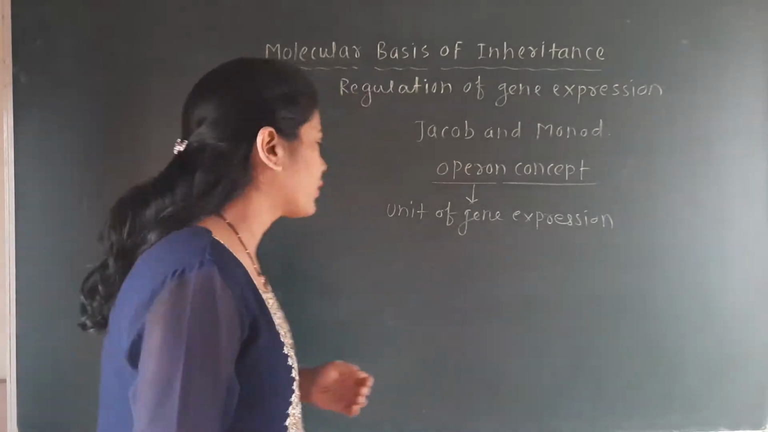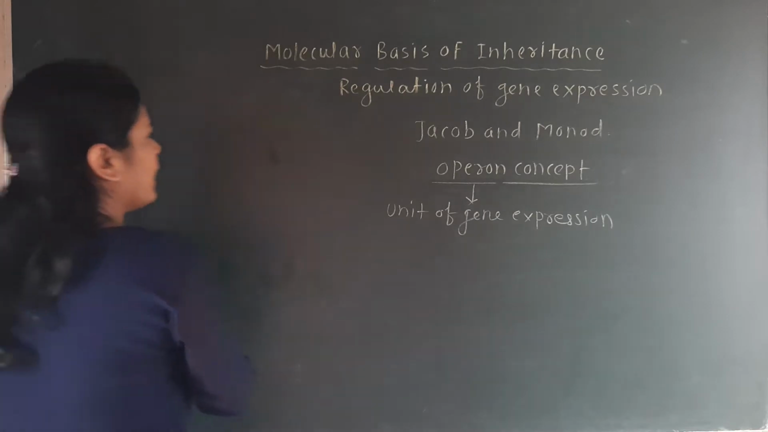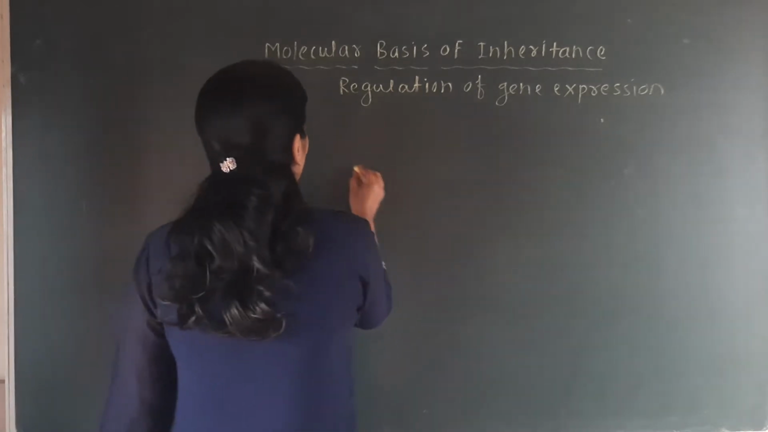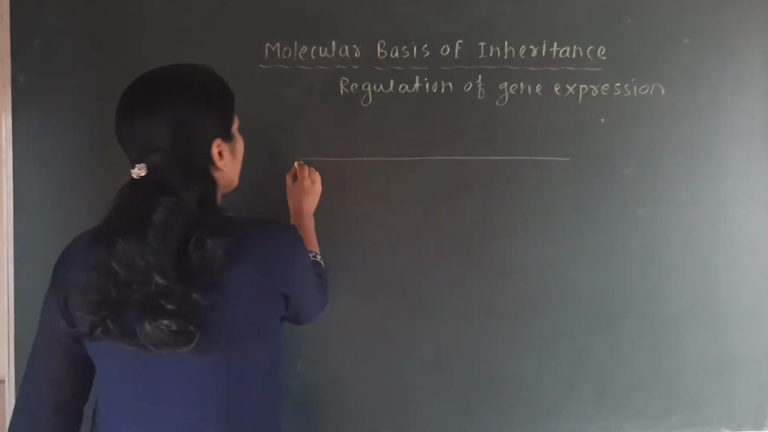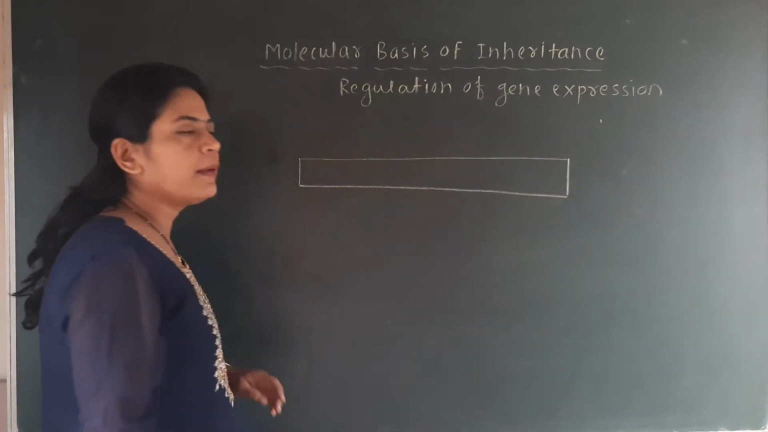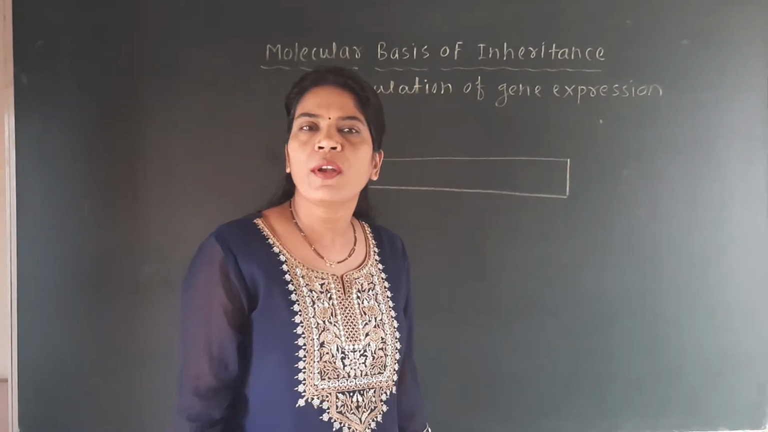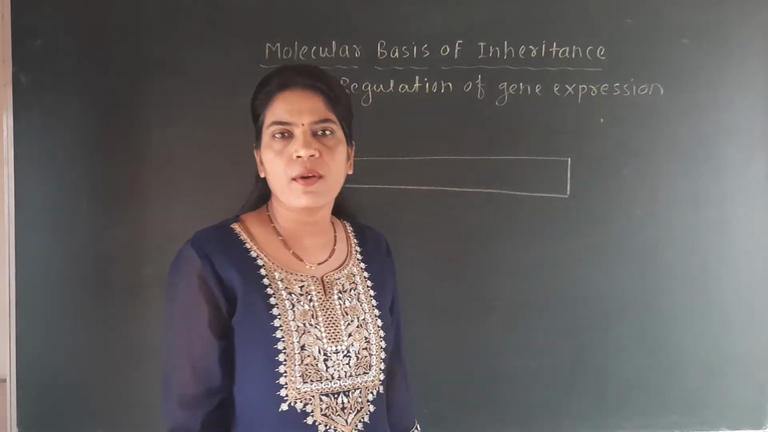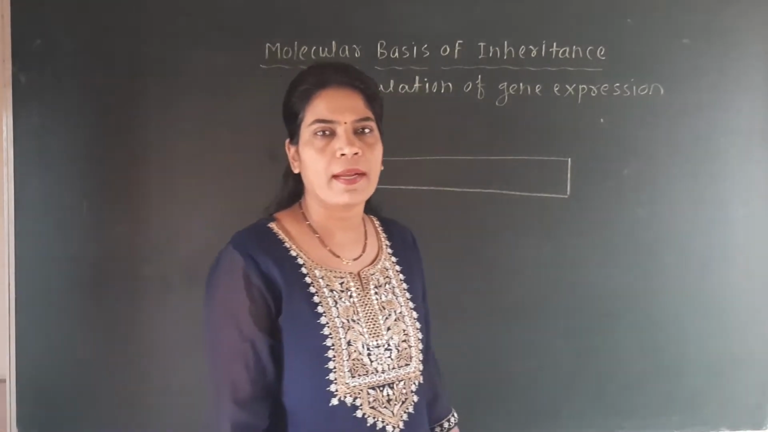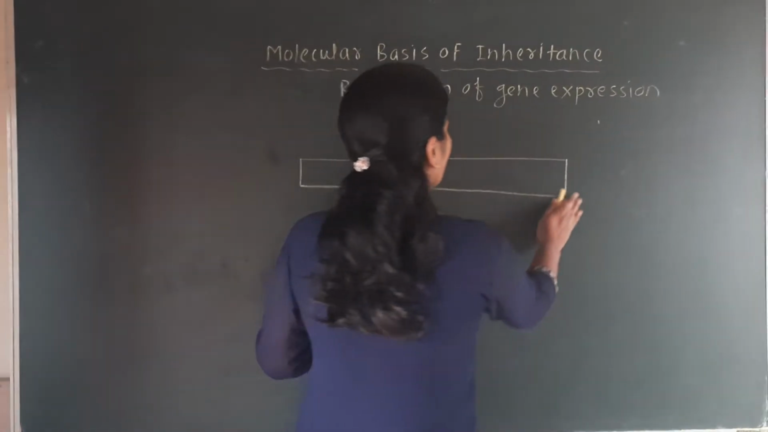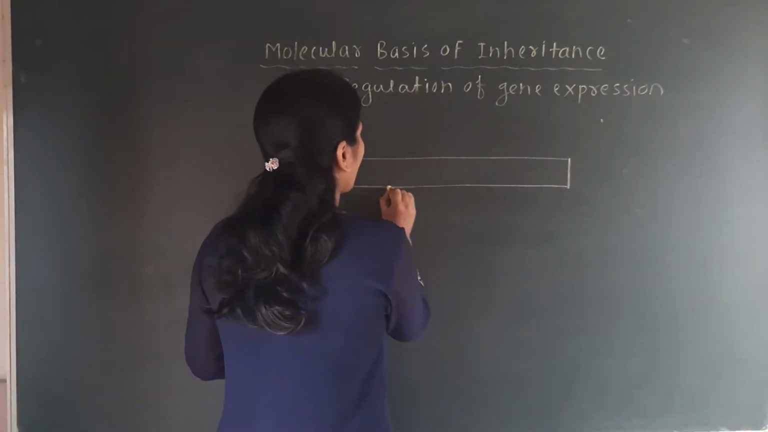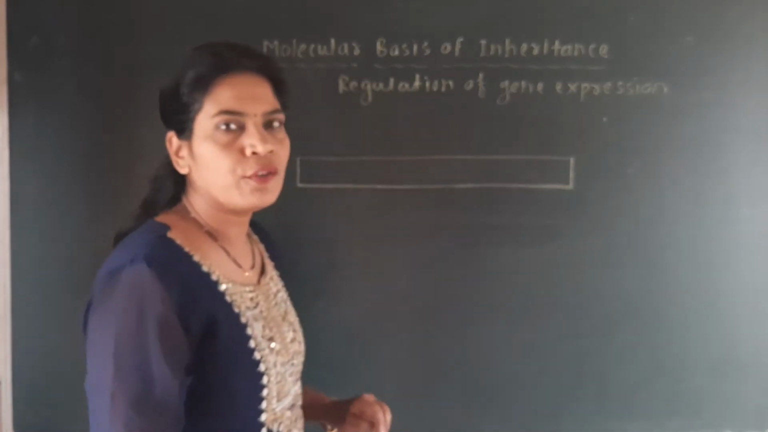Now we have to see the structure of this operon, and for that here I am drawing the figure of this operon. According to Jacob and Monod, this is the model of the operon. Jacob and Monod proposed this operon model particularly for E. coli bacteria, because in the last lecture also we saw a number of examples related to E. coli bacteria. In this model, the different components will be found.